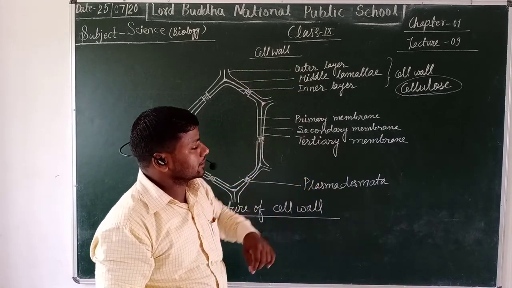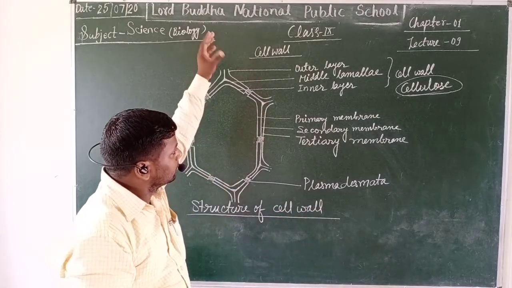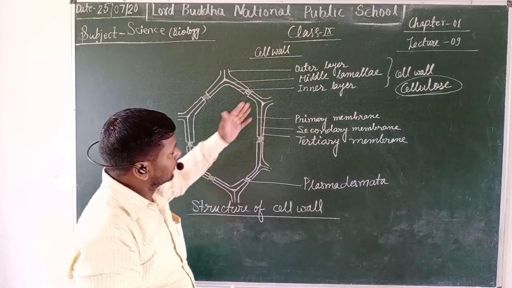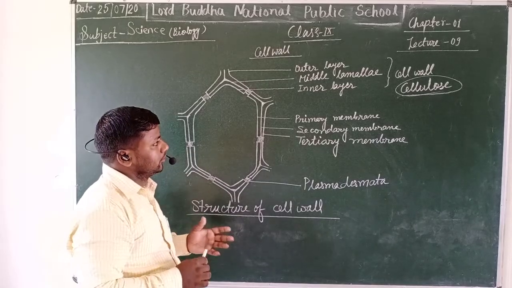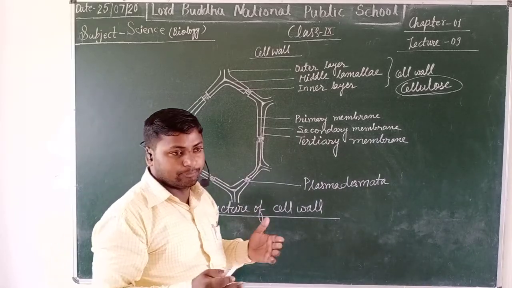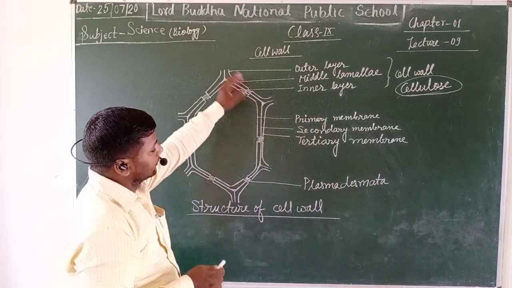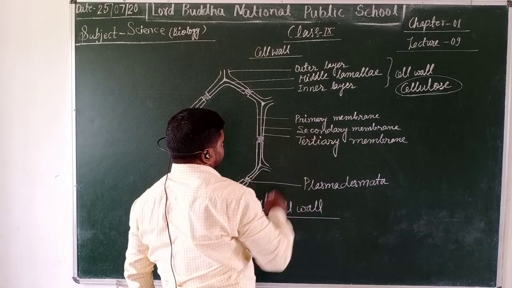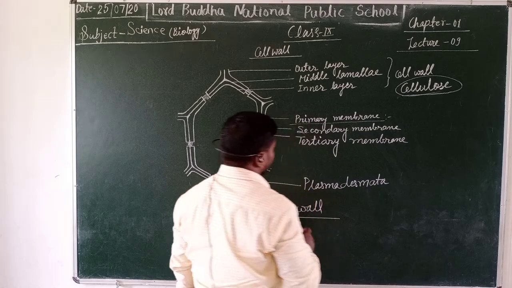As we know, the cell wall is the rigid and hardest part of the cell that provides not only a protective layer but also a framework to the cell. Now we first take the primary membrane or primary layer of the cell wall.